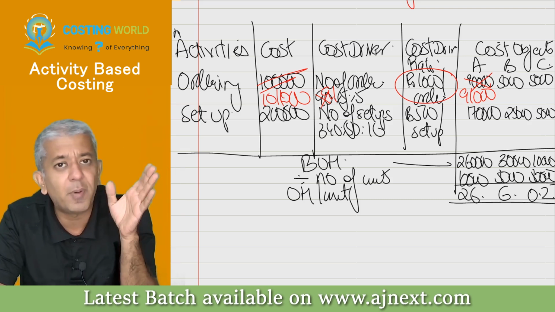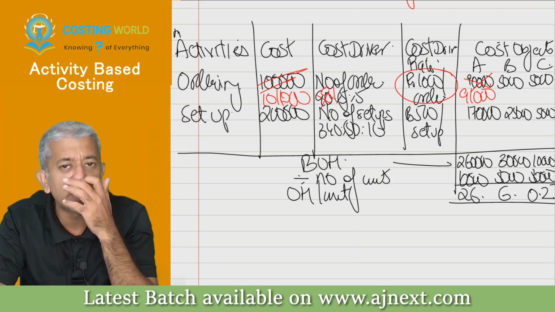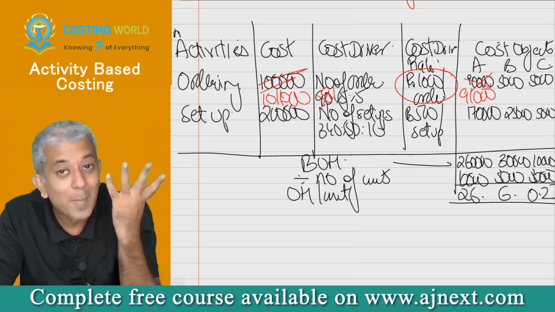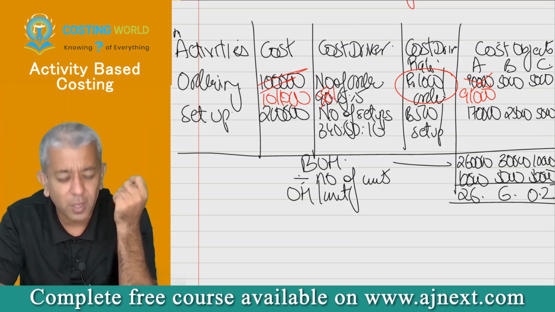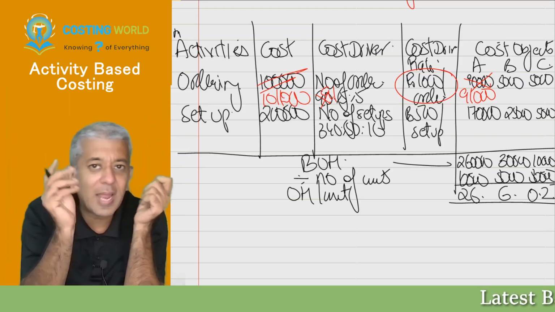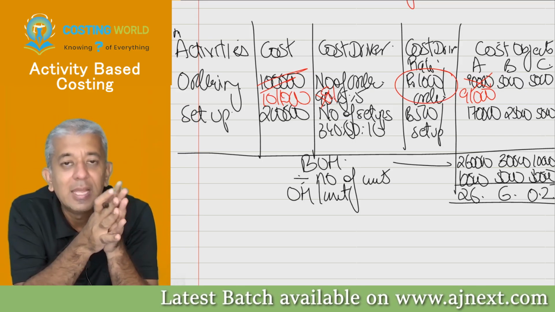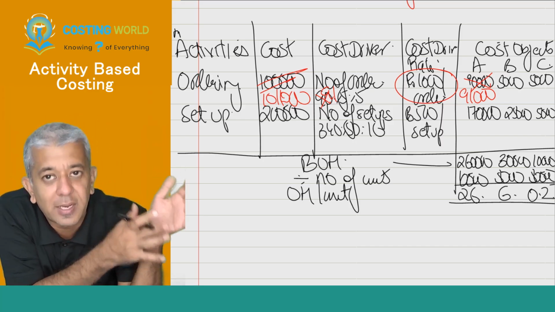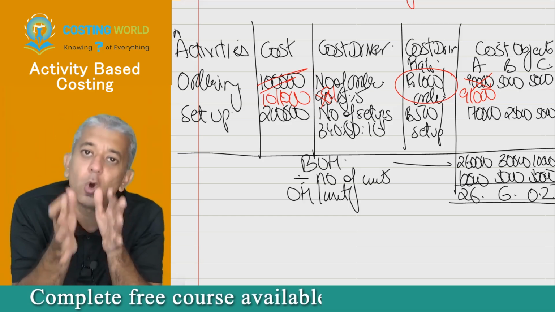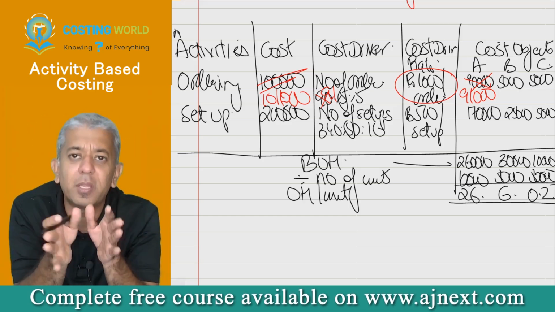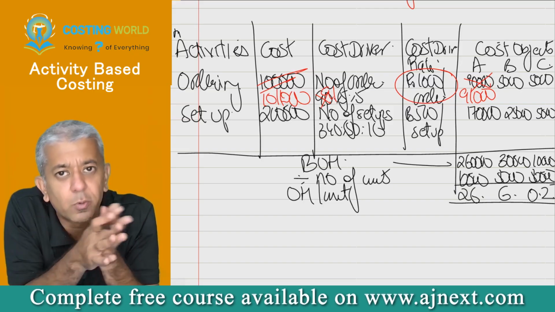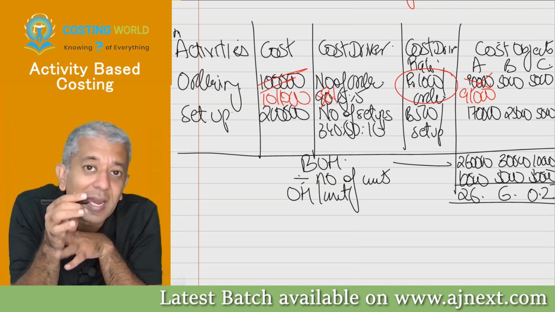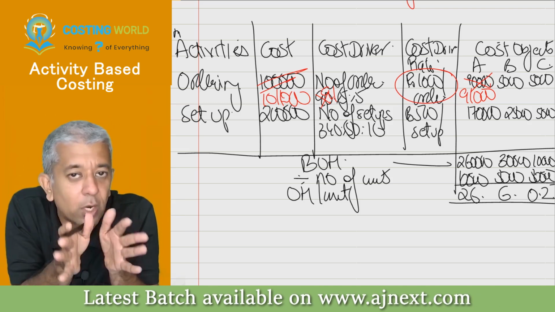Now years have passed, people have tried to think how to criticize activity based costing, but honestly it doesn't have a criticism. At maximum there is one problem, and that particular problem is what? For activity based costing to happen, there has to be a cost driver associated with that particular activity. If there is a cost driver, then activity based costing will work out. But if there is no cost driver, then there is a problem. And in that case, what is to be done? We'll see in CA final, not at this particular stage.